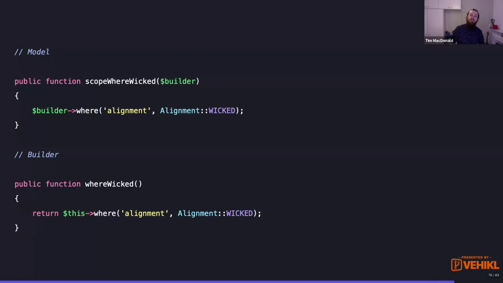So previously we had this scope where wicked. Well, we're going to remove the prefix scope and lowercase that W. Then we're going to remove passing in that builder because we're just working with the builder already. The object we're working with is the builder, so we don't need to receive it. And then we just make sure that we return the instance from the method.